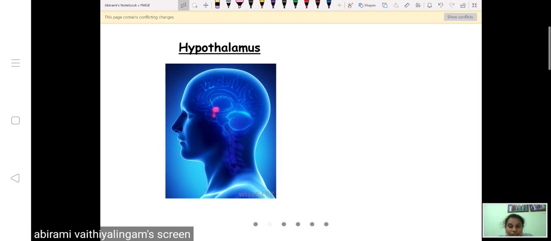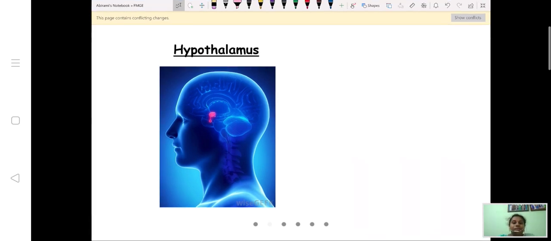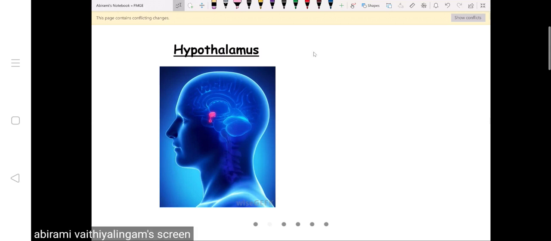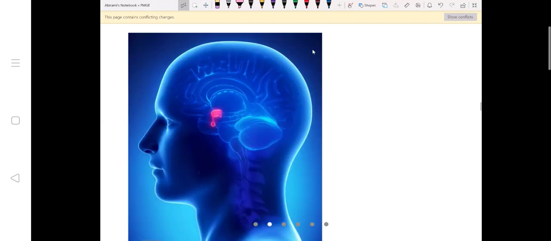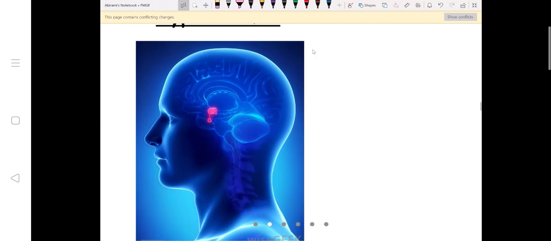Yes, Dr. Sambit, you gave the right answer. Very good. So if you look at the hypothalamus, let me zoom into this. Which is the hypothalamus in this? Yes, this portion is the hypothalamus.